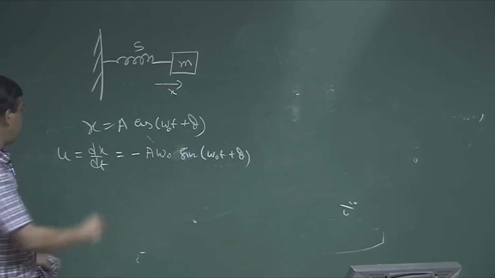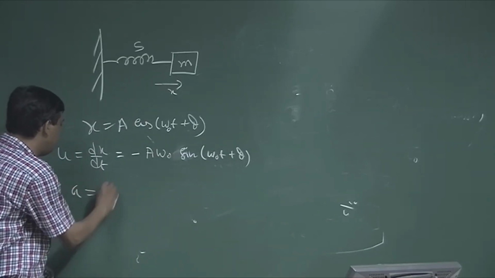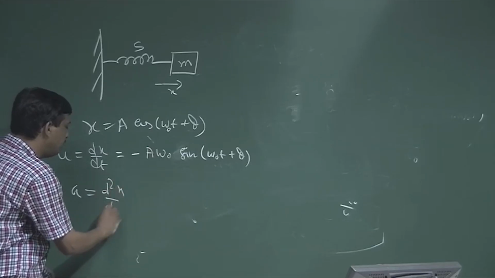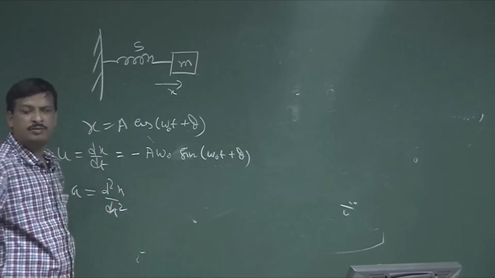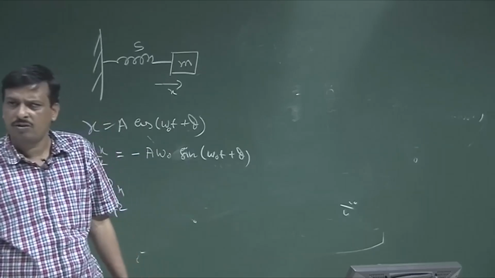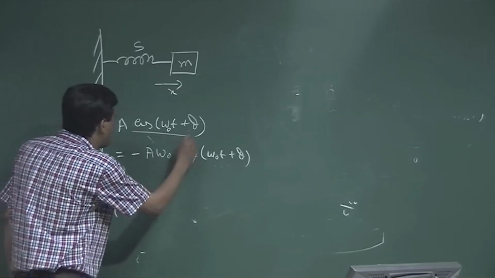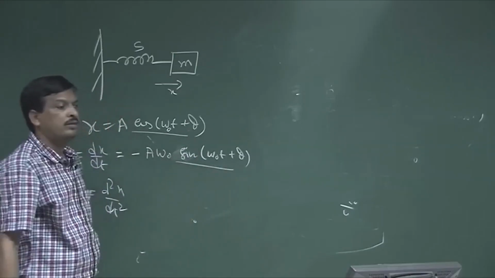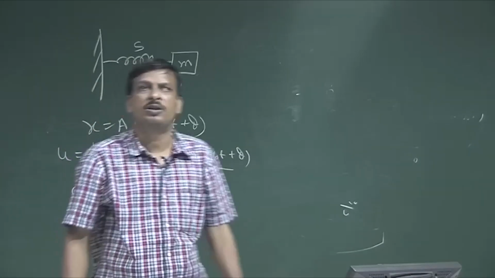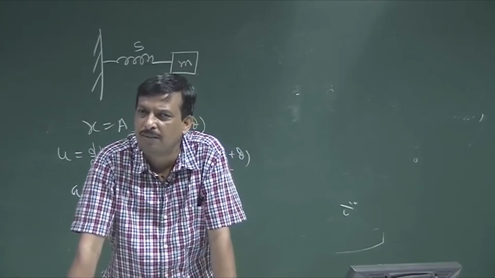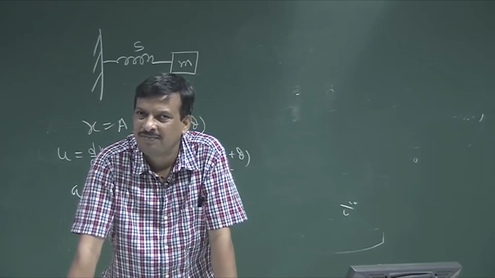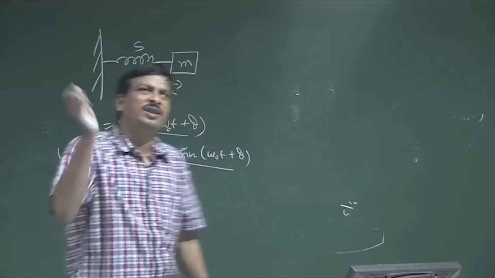Derivative. I can find out acceleration d2x by dt square also. See that this is cos function, this is sin function. So, they are different, they are not in same phase. Okay. So, that I will discuss later on.